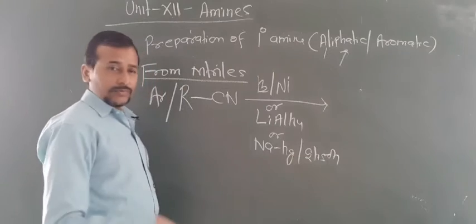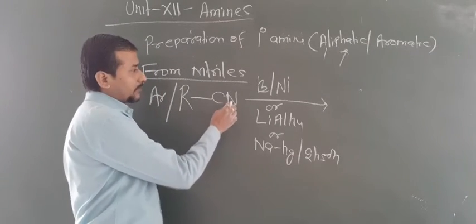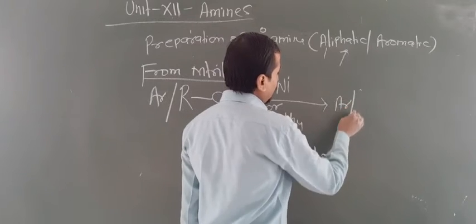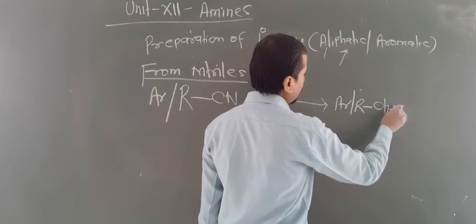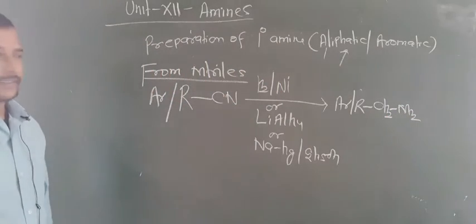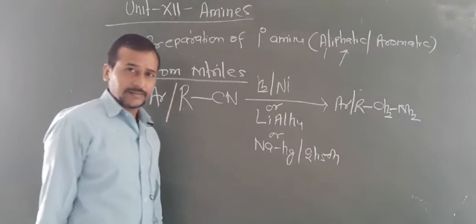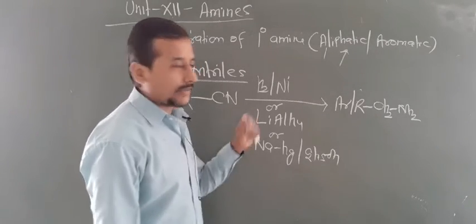Now what you have to do is this CN group you have to change to CH2 and NH2. So now R and R are written the same, and now this is CH2 and NH2. So this reaction is used in ascent of series in amines. That means if you want to increase the number of carbon atoms in amines, you can use these reactions.